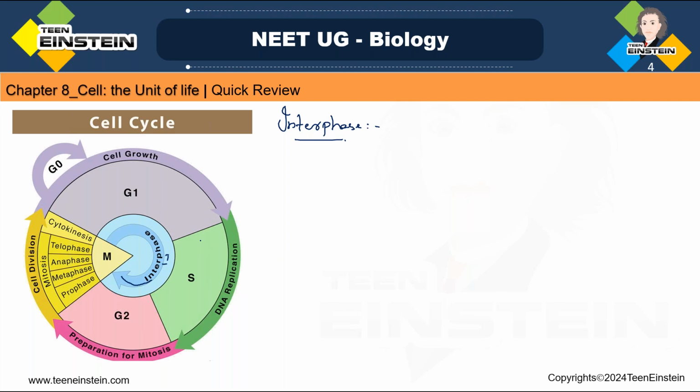So interphase, we can easily say, is the longest phase of the cell cycle, and it covers around 96% of the cell cycle. From the diagram it's very clear.